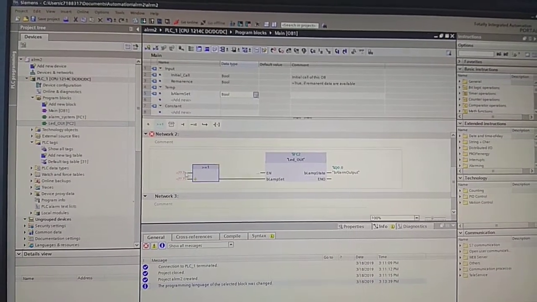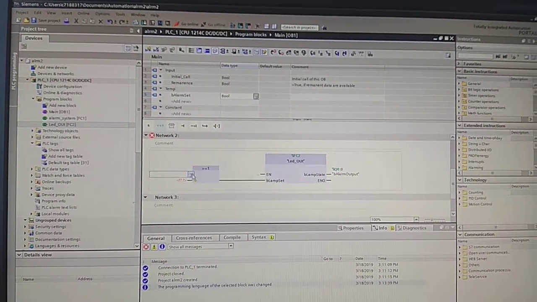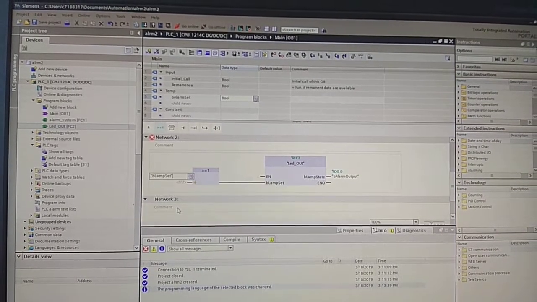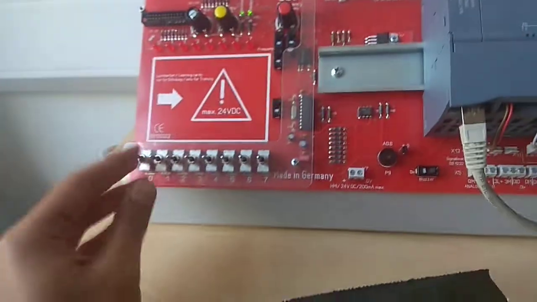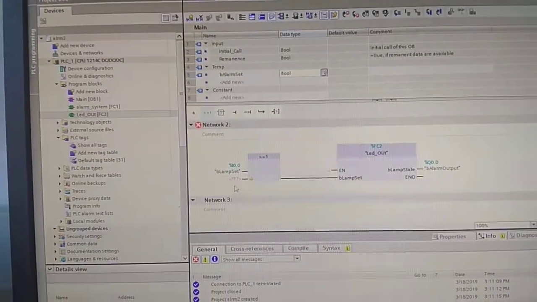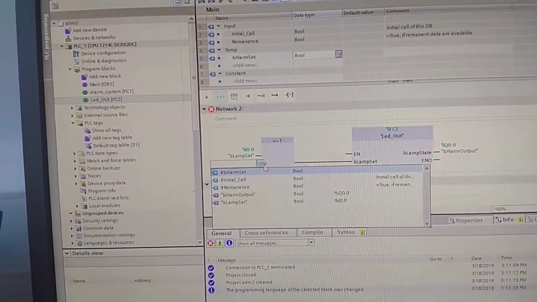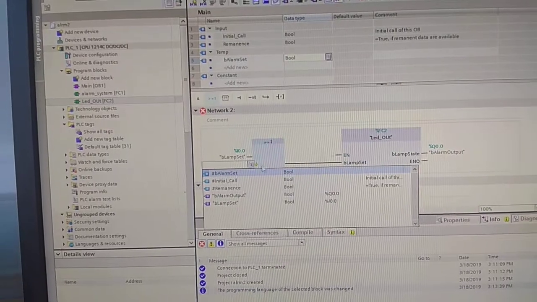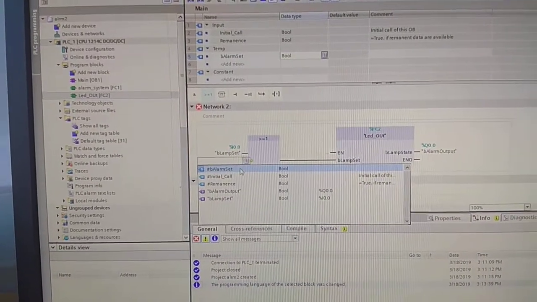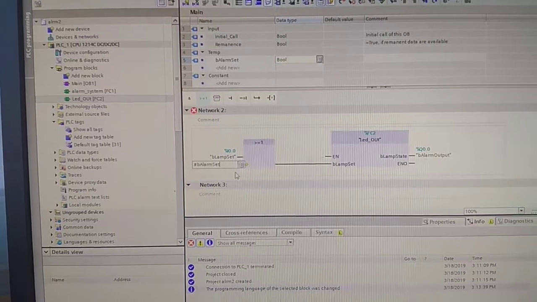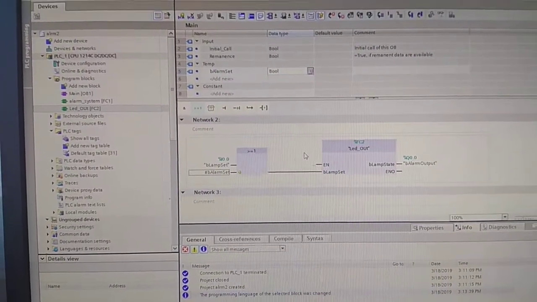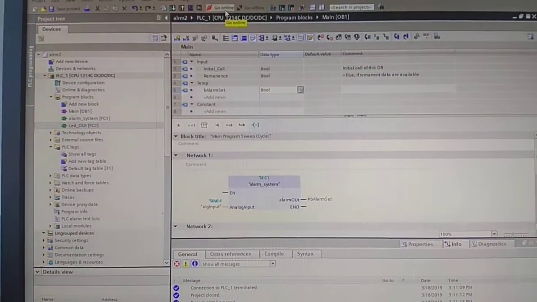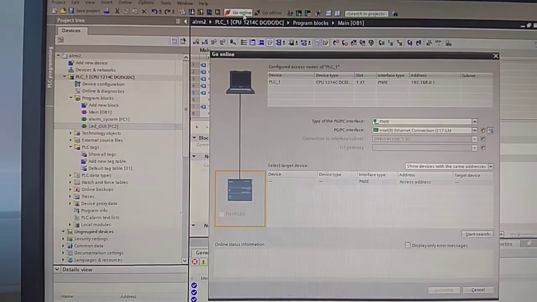I'm going to put this to be bAlarmSet, which again is the address of the first switch on the PLC, and the second input is going to be the output of our alarm system, which we set to the temporary variable bAlarmSet. So I'm going to set that, and that's it. That's the alarm system.